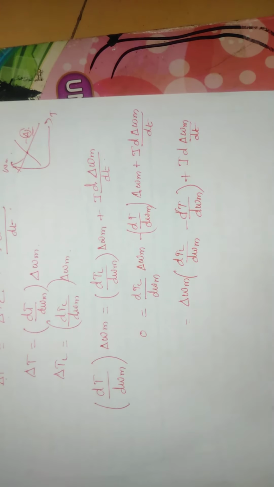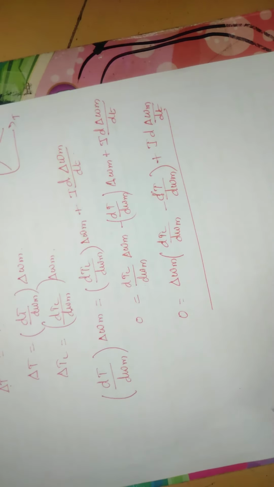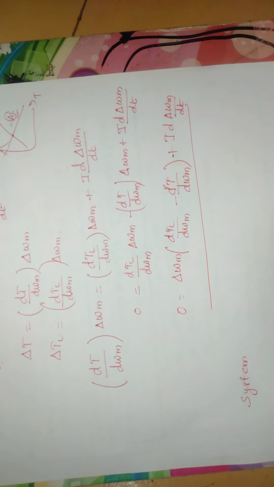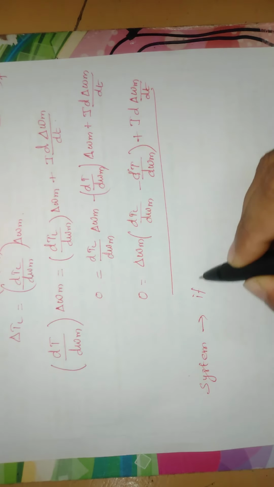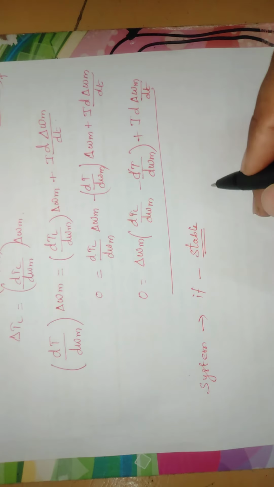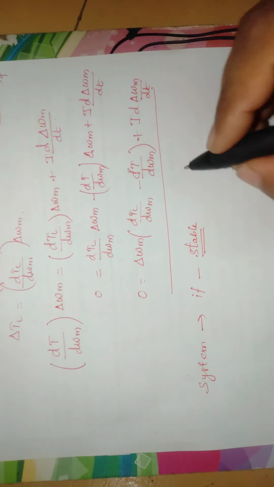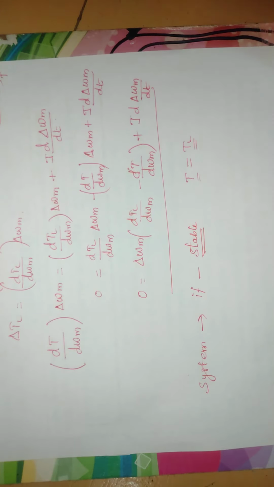From this equation we can say when the stable condition occurs. If the system is stable, how can we say this? System stable means the motor torque and load torque must be equal.